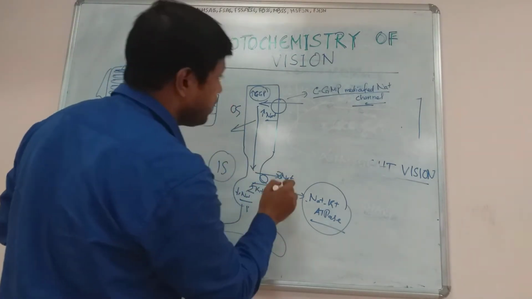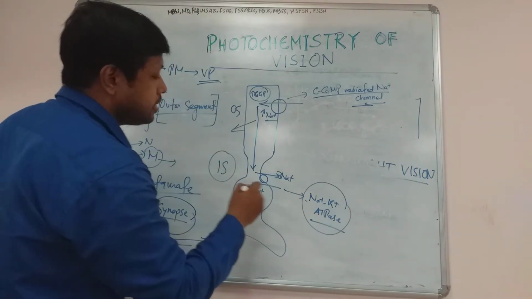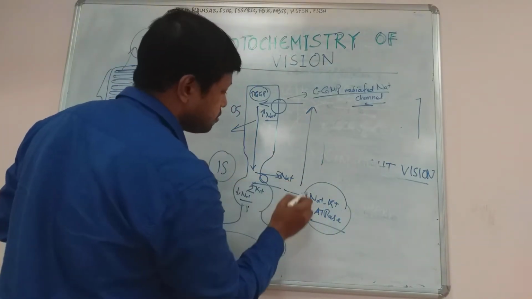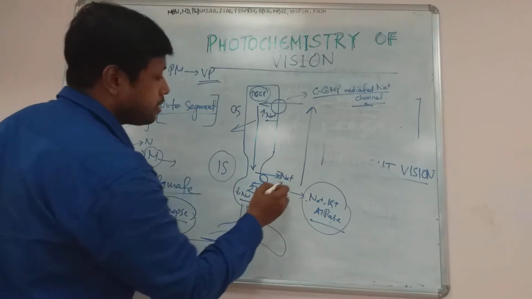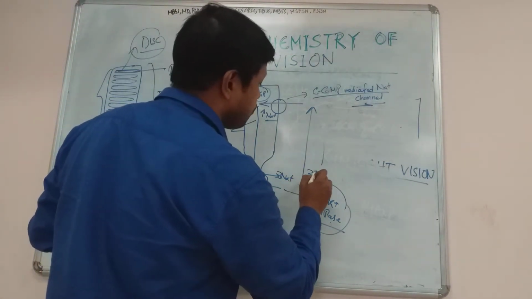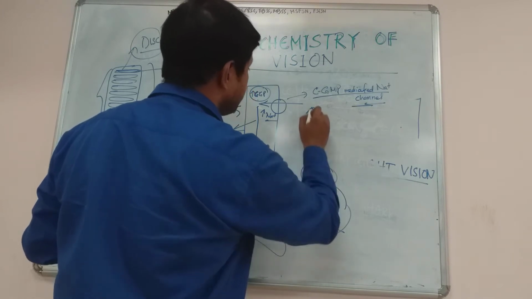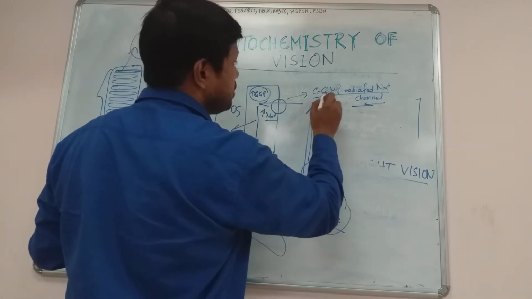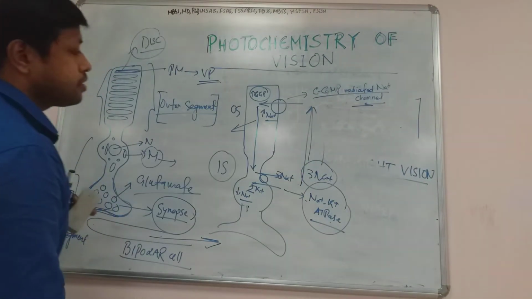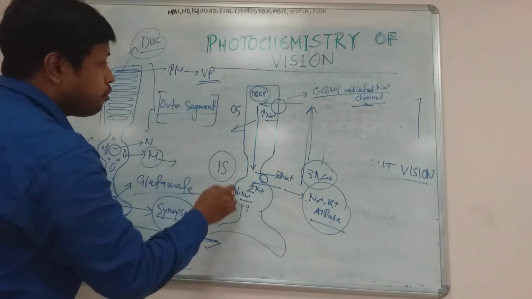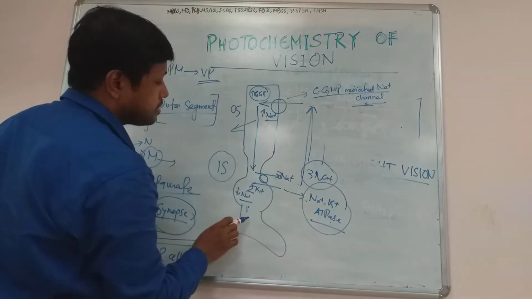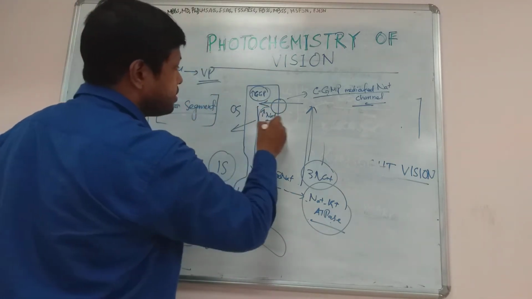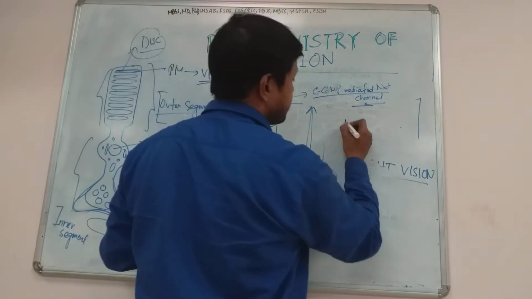Now what happened to the sodium on the outside? On the outside of the rod cell, the sodium will flow from the inner segment to the outer segment like this. So 3 sodium will be pumped out through the sodium potassium ATPase pump in the inner segment, and whatever sodium has been extruded will be transferred to the outer segment, where there will be entry of sodium because of the cyclic GMP mediated sodium channel. And inside the cell the sodium will flow from the outer segment to the inner segment. This is what happens in dark.